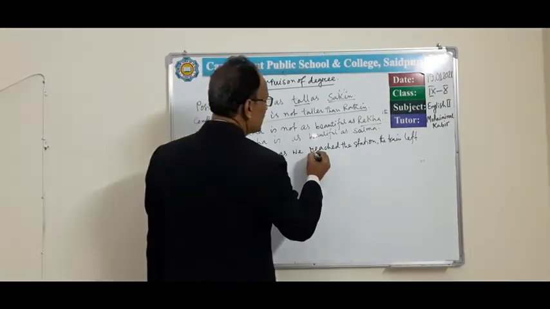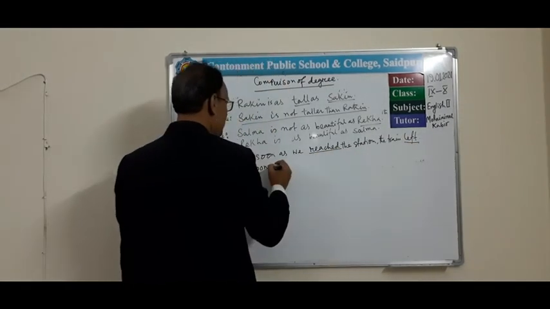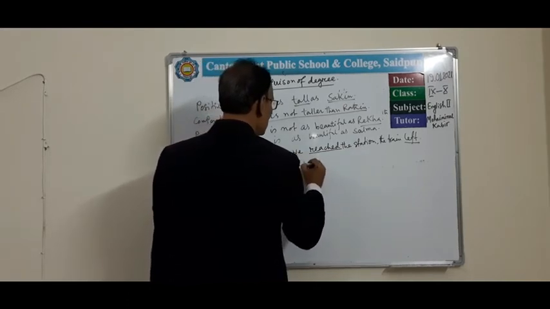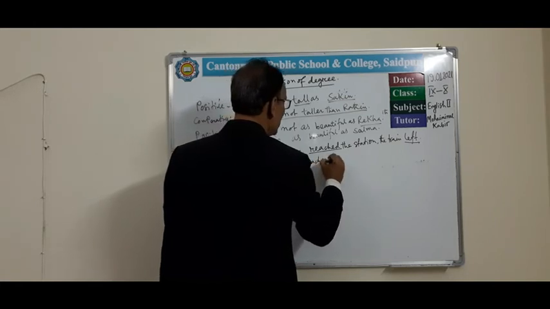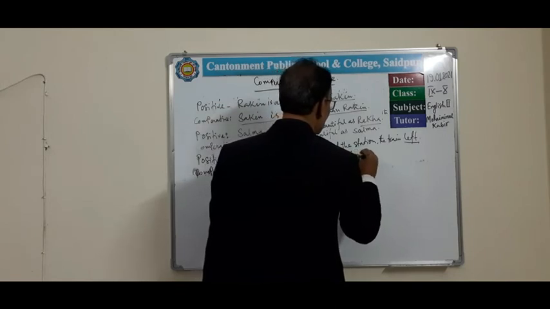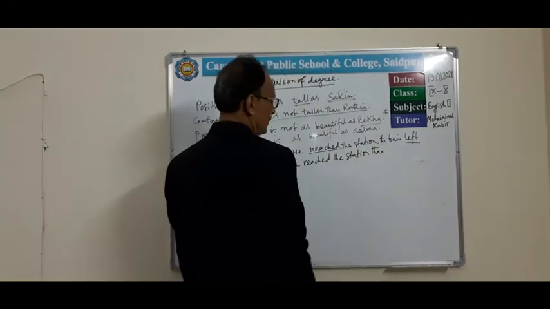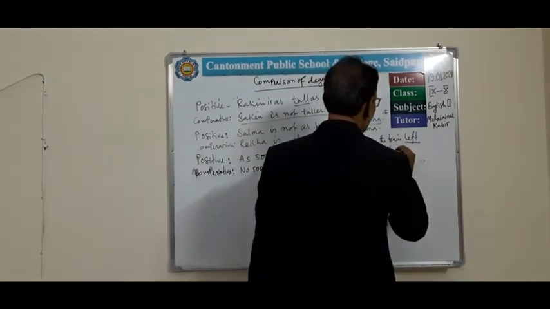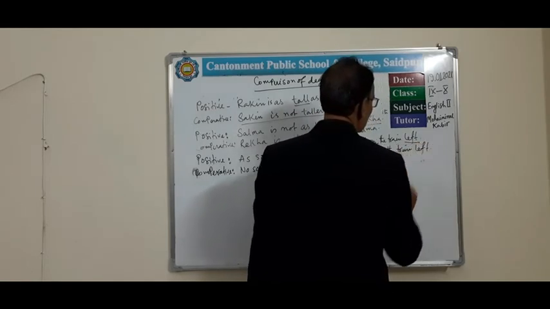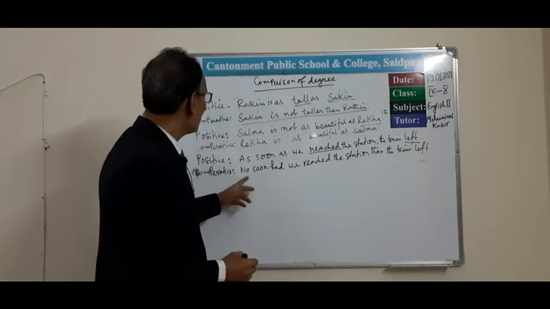The verb is in past tense, so it will be past perfect, then had, then subject we, past participle reached the station. Here we have to write then the train left. Okay. In this way, you can transform it from positive to comparative form.